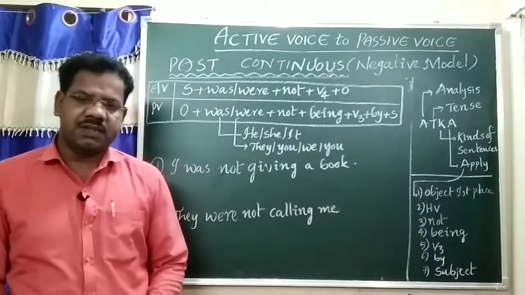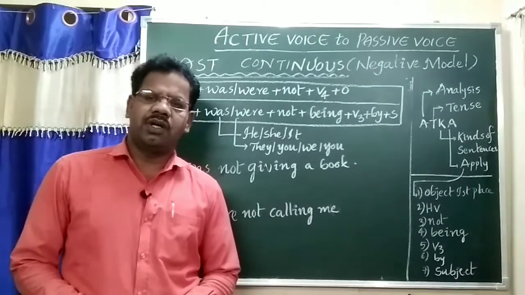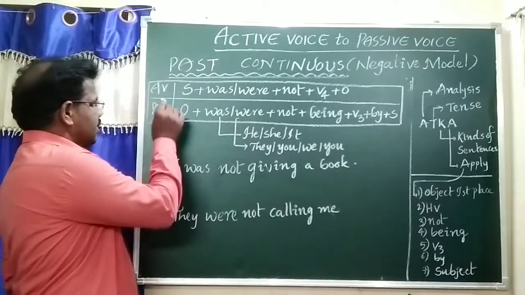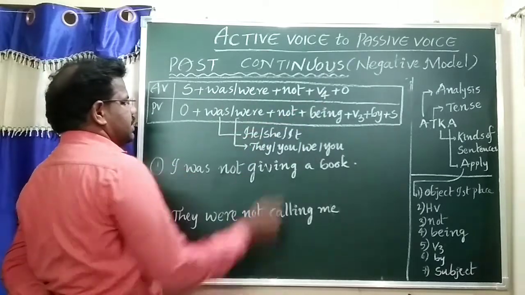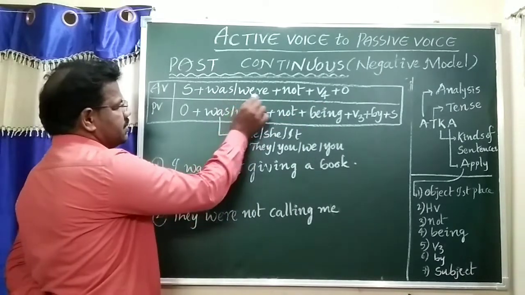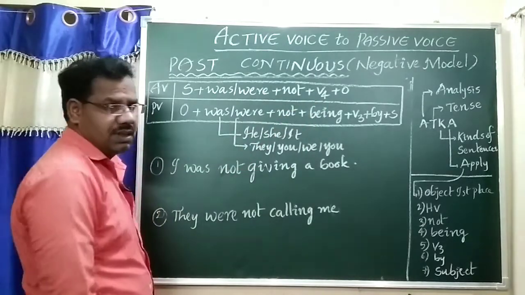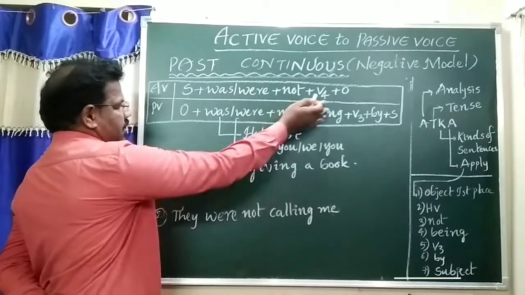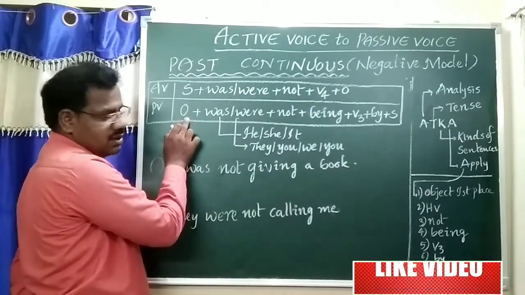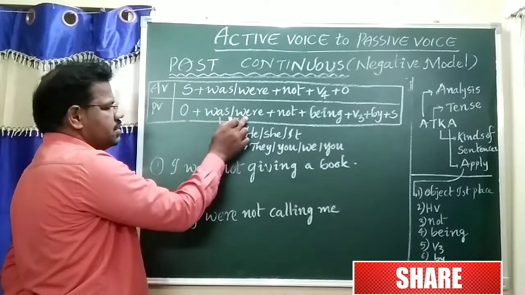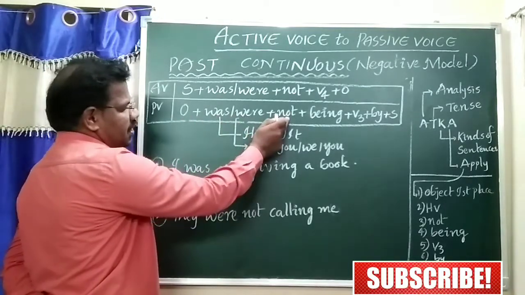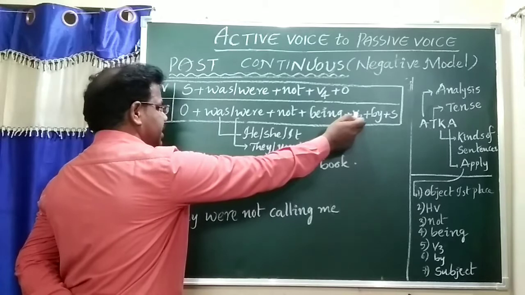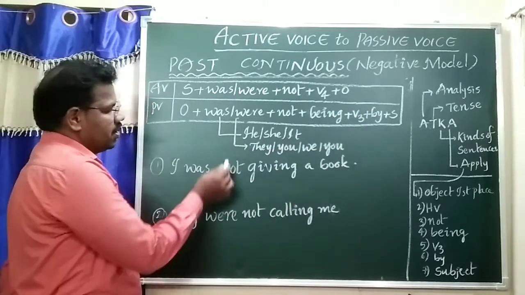Now active voice to passive voice, past continuous tense in the negative. See, the past continuous tense active structure is: subject was or were not plus V4 plus object. These are helping verbs. This is the main verb V4, that means V1 plus ing form. Now the object should be taken first in the passive voice form. Either was or were as helping verb, not plus being as additional helping verb, V3, preposition by, subject.